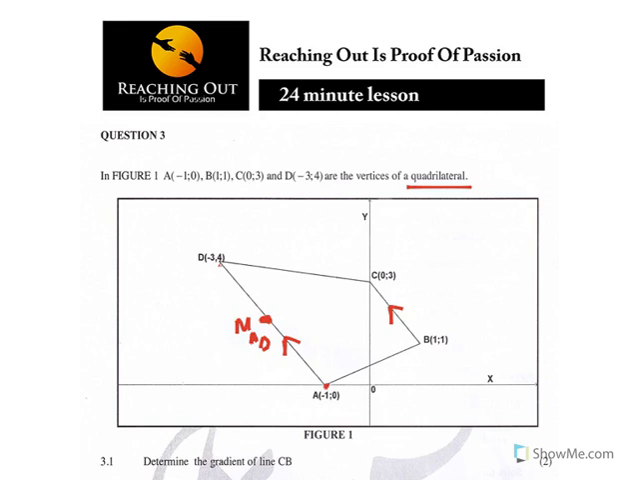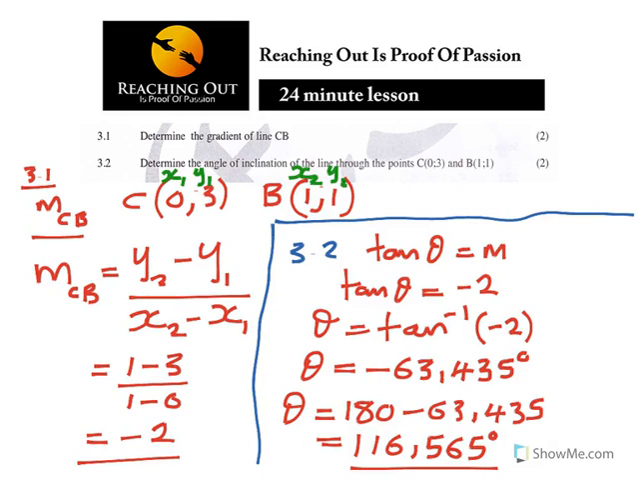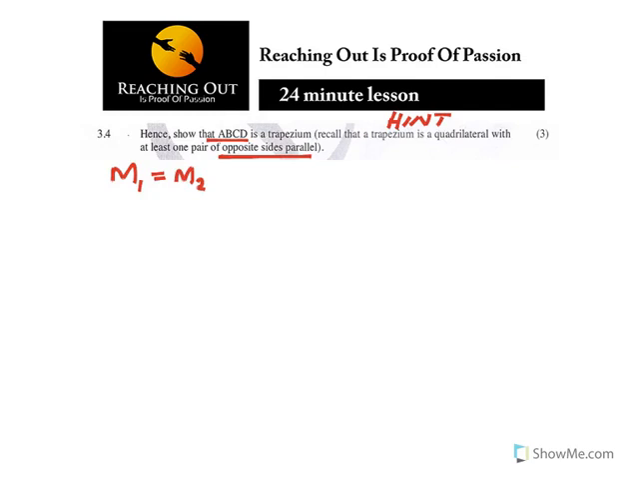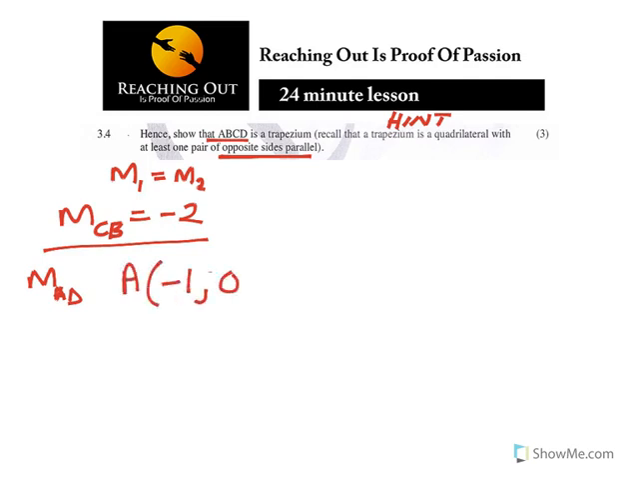So we know the gradient of what? Of CB already. They told us, or we calculated it. The gradient of CB was minus 2. If I can recall there, M of CB, we got negative 2. Now let's find the M of AD. Now M of AD in this case, remember, you have got your A as minus 1, 0, and you have got your D as minus 3 and 4.